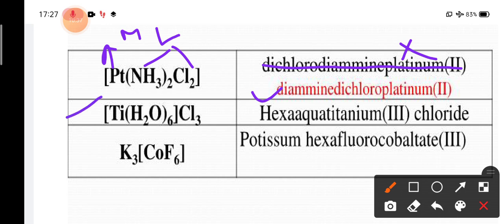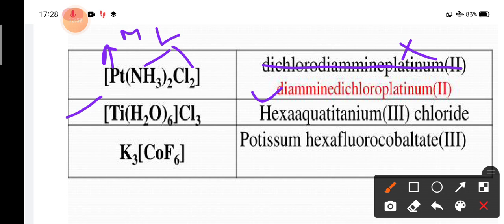Here in the case of this compound, we see there is [Ti(H2O)6]Cl3. Okay, so at first Cl3, there is chlorine, we know Cl minus, so this is the negative part and this is the positive part. So we have to write the positive part first, which contains the coordination sphere as well.